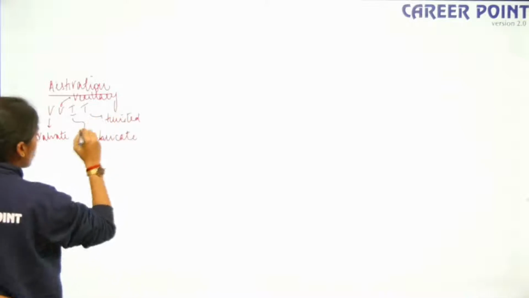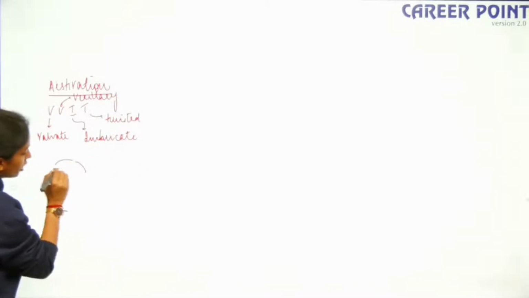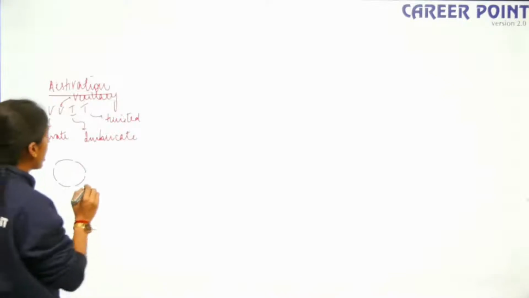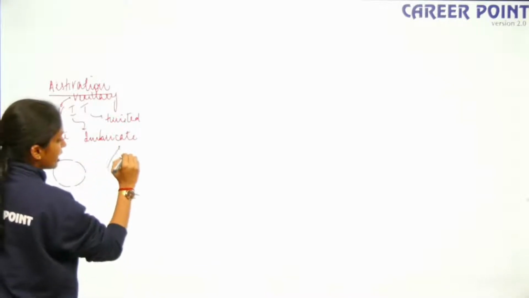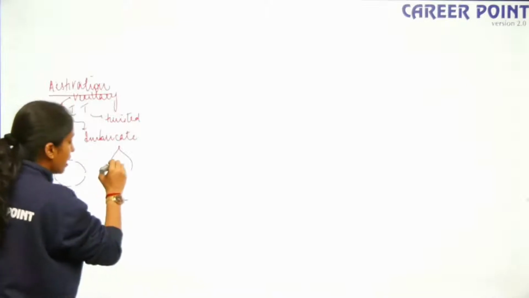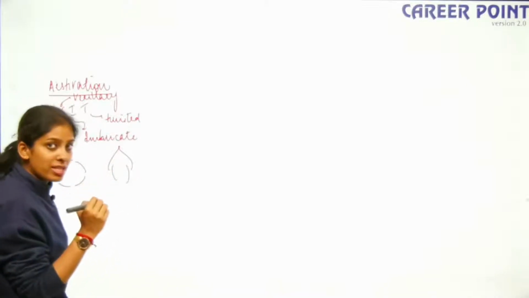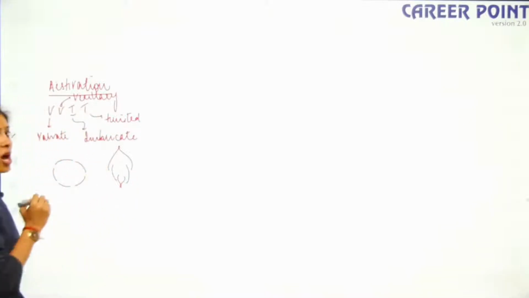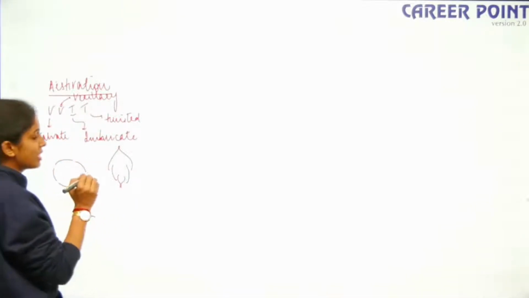In valvate aestivation, all the whorls just touch each other. There is no overlapping, okay? In case of vexillary, there is one huge petal, then you have a pair of side petals that is called the wing, and then you have the keel. So this is how it is present. This is your vexillary aestivation.